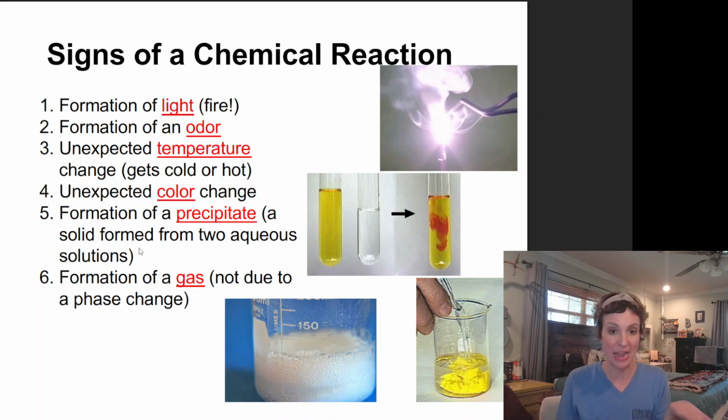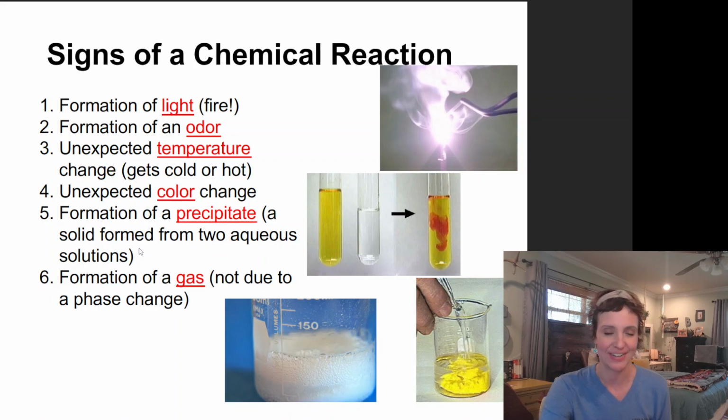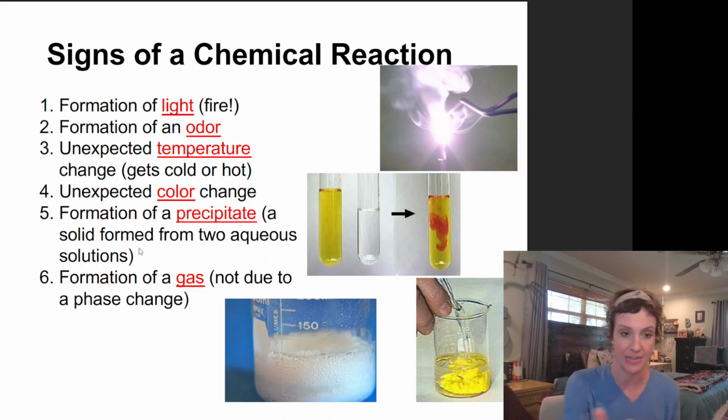So if I mix two aqueous solutions together and I get something solid drop down to the bottom, that's called a precipitate. That's a sign that a chemical reaction has occurred. And we'll see a ton of those precipitation reactions this year in chemistry. And there's a whole lot to discover with that concept, which is very exciting and very cool. Okay, I'm moving on because I'm getting excited.